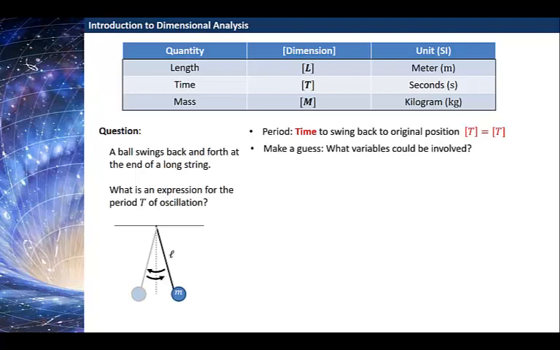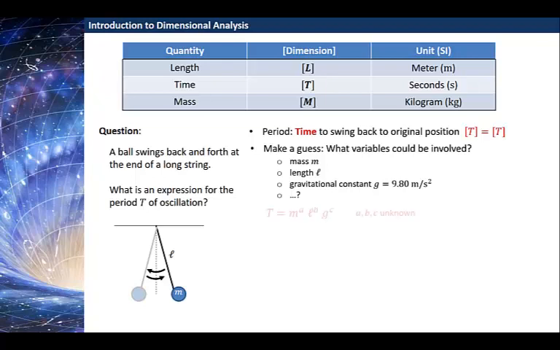Now we need to make a guess. But in making a guess, we need to figure out what variables could be involved. In the previous example, I gave you the variables that could be involved, but here we have to figure out what they could be. Well, let's think. The mass seems like it should matter, the mass of the ball on the end of the string. Maybe the length of the string. And if there wasn't any gravity, then there would be no oscillation back and forth, because the oscillation is happening because of gravity. So there must be something to do with the gravitational constant, little g, which is around 9.8 meters per second squared close to the surface of the Earth. And I can't really think of too many other things that could be relevant.